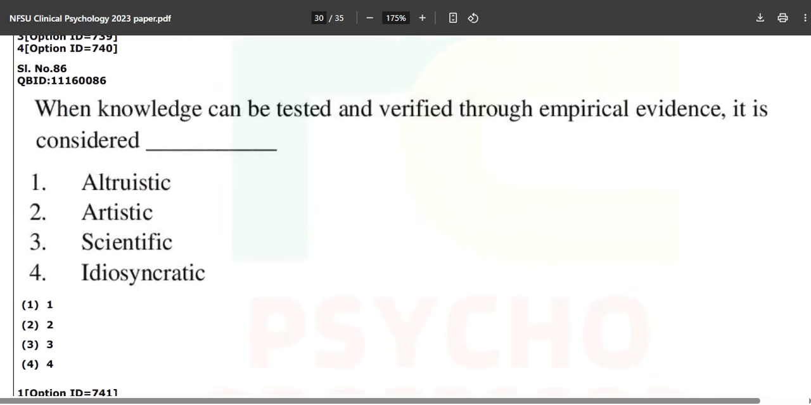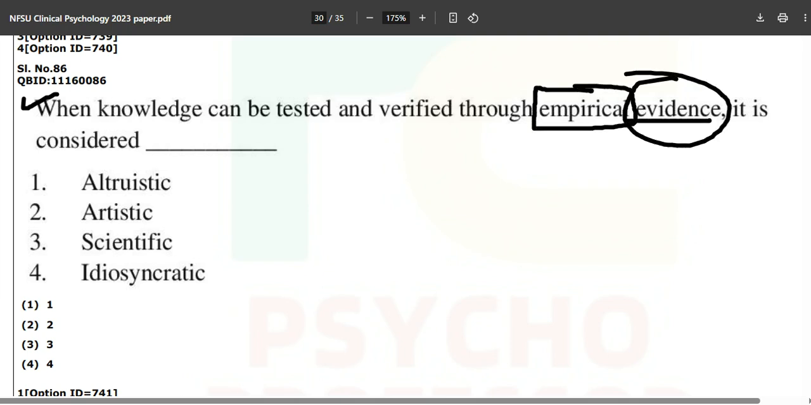Do you know that altruism is a defense mechanism as well? When knowledge can be tested and verified through empirical evidence, it is considered dash. Obviously artistic is not going to be the answer any day. When knowledge can be tested and verified through empirical evidence, it is considered what? Artistic? No, art is above science.